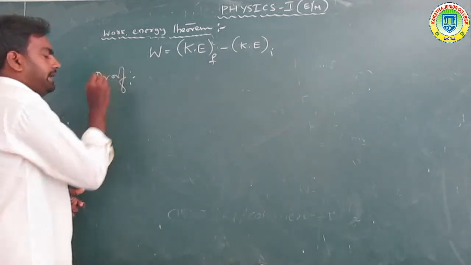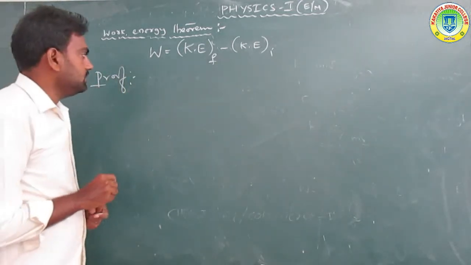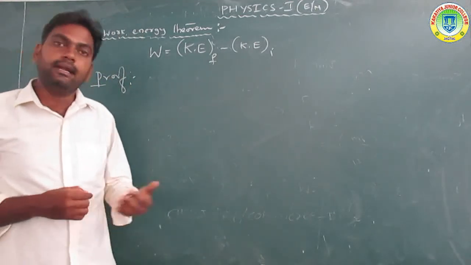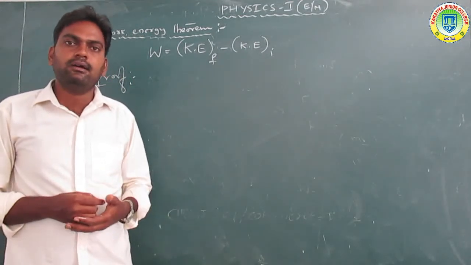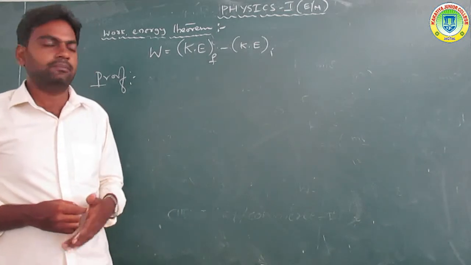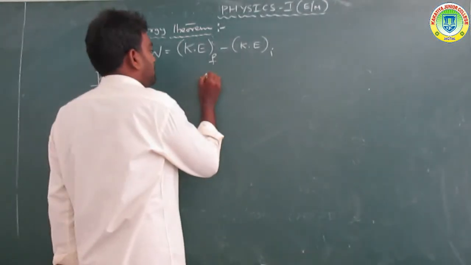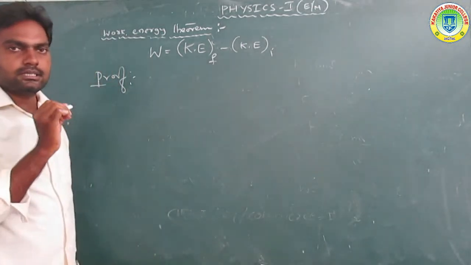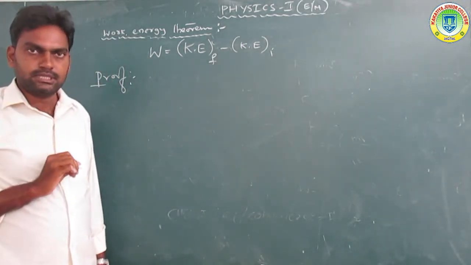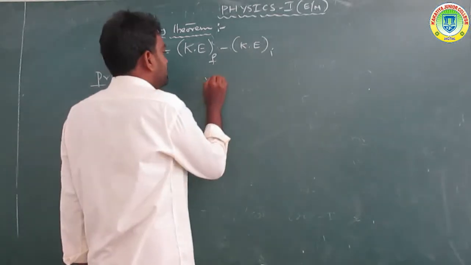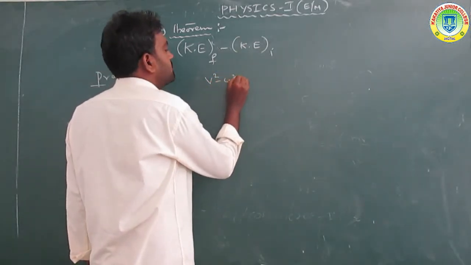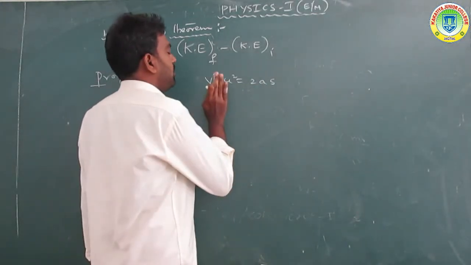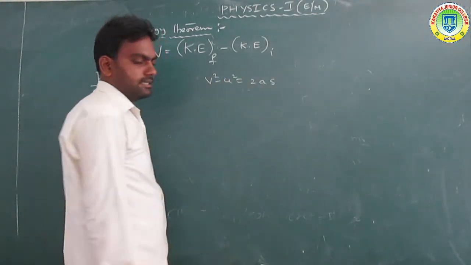In the last class we discussed kinetic energy. Consider a body of mass m moving in a rectilinear motion. By using the kinematic equation, v square minus u square is equal to 2as.